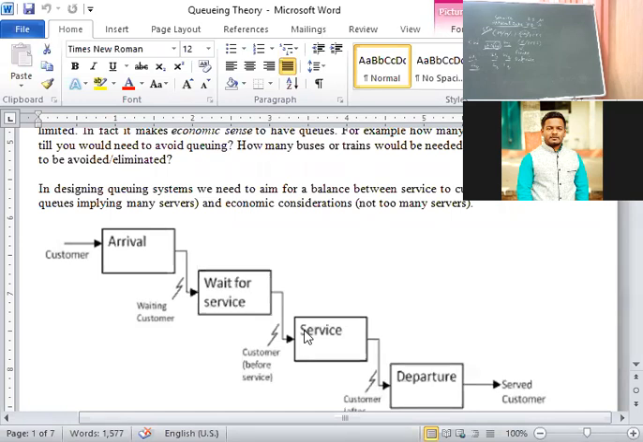Third one, waiting time in the system. That is the total time spent by the customer in the system, waiting time plus service time, you have to consider in this. Fourth one, queue length. Queue length is always represented by the letter L. The number of customers waiting in the queue. The assumption here is the queue is always finite.